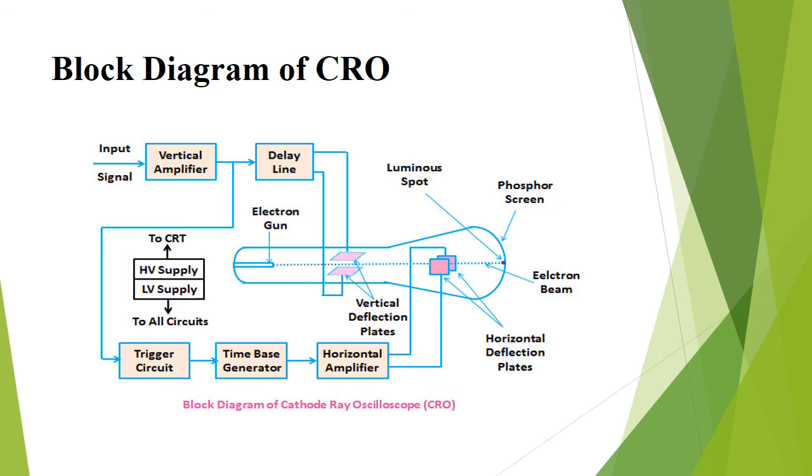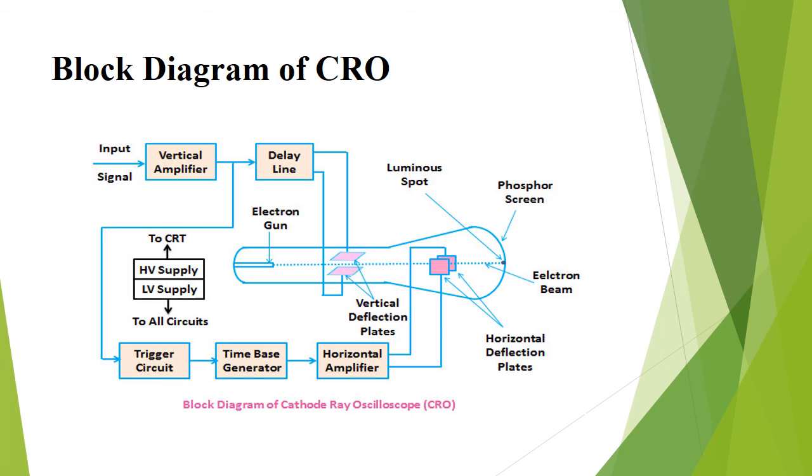Next one is the power supply. The power supplies are of two types, a negative high voltage supply and a positive low voltage supply. Two voltages are generated in the CRO. The positive supply is from plus 300 to 400 volts. The negative high voltage supply is from minus 1000 to minus 1500 volts. This voltage is passed through a bleeder resistor at a few milliamps. The intermediate voltages are obtained from the bleeder resistor for focus and positioning controls.